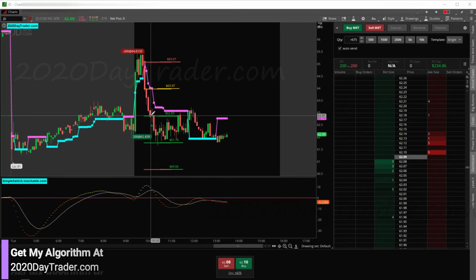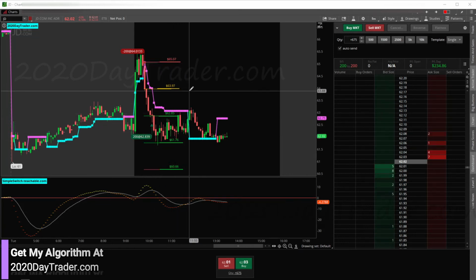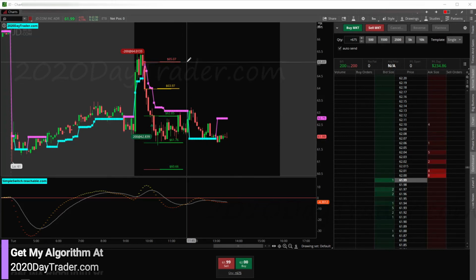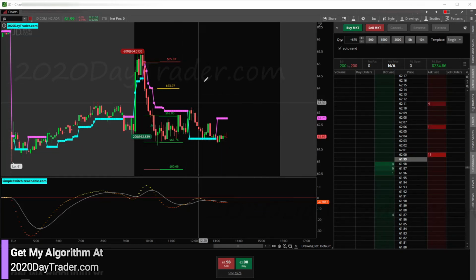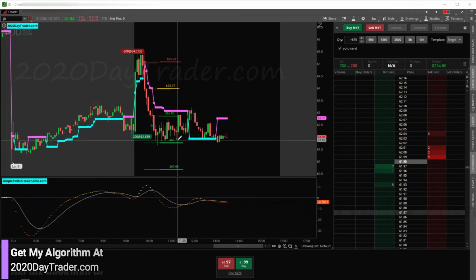So I trailed a tight stop. I didn't give it time or room to do its thing. And I missed out on a 2R move on JD. I've got to go back and re-look at JD, because the way it is trading now over the last 4 or 5 months, it might be better for me just to always wait for a 2R win and put my stop out at break even once we get to 1R, just in case. And that might be a more lucrative way to do it. Before it wasn't, because it wasn't consistent enough that, if I took losses waiting for 2R, the math didn't work out great at the end of the year. It was better for me just to lock in my 1R and get lucky sometimes and get 2R. So I need to go back and look at that.